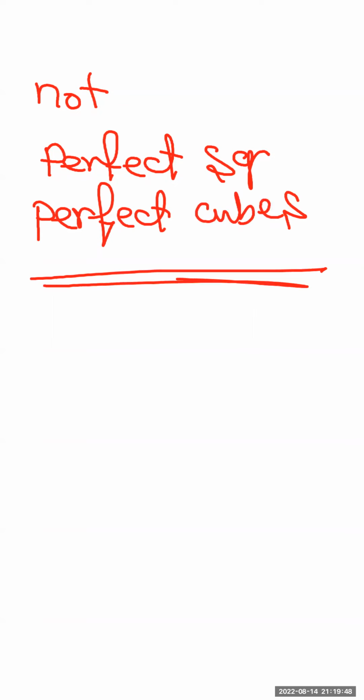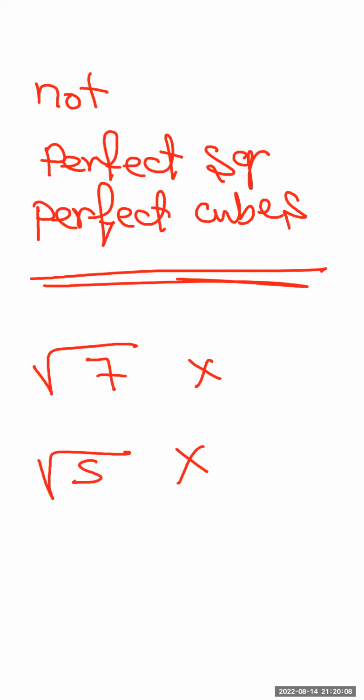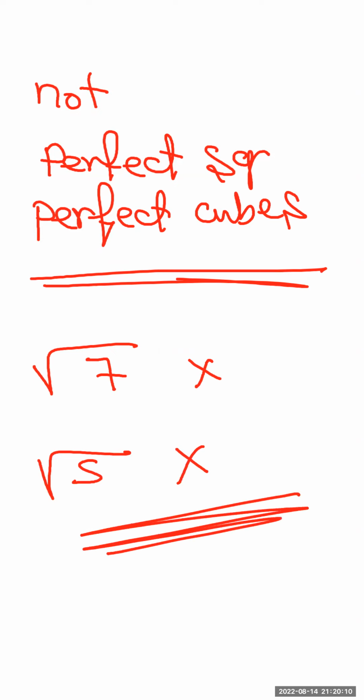Not a perfect square means we can't write the number in the form of a number to the power 2, or the number has no square root, like 7. Can we get the square root of 7? Of course not. Can we get the square root of 5? Also no. So these are not perfect squares, so these are irrational numbers.